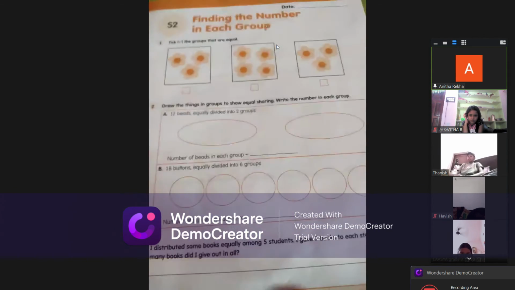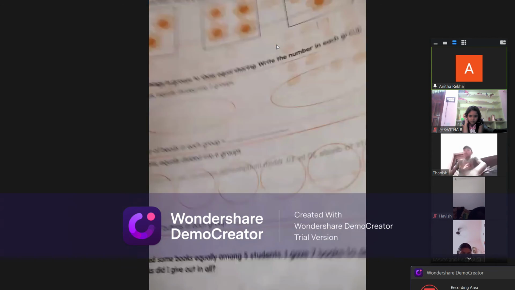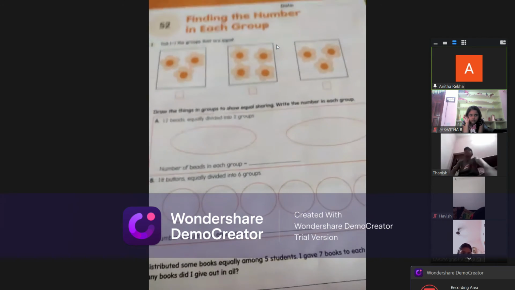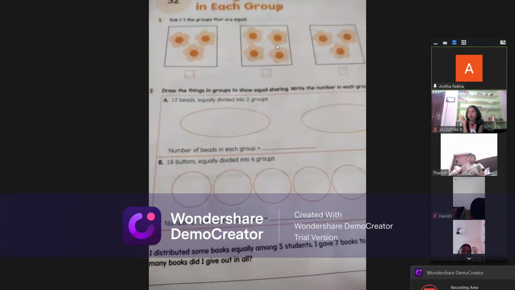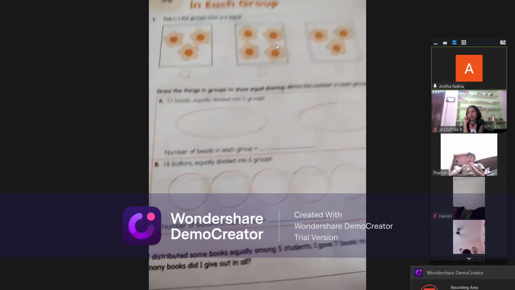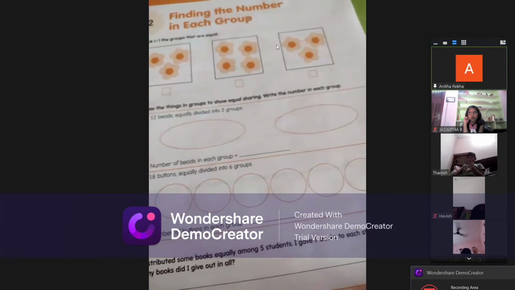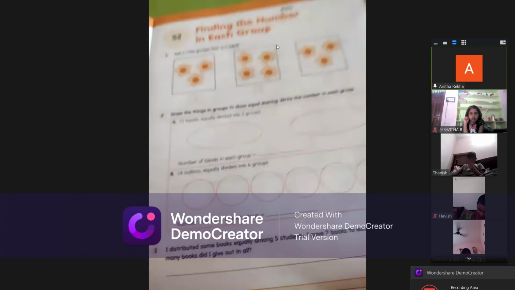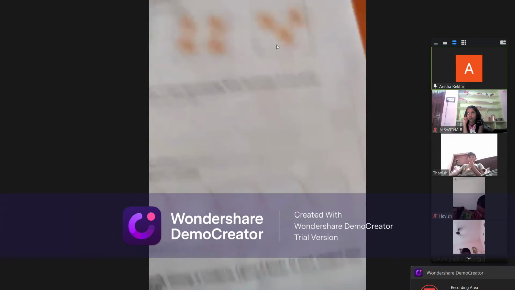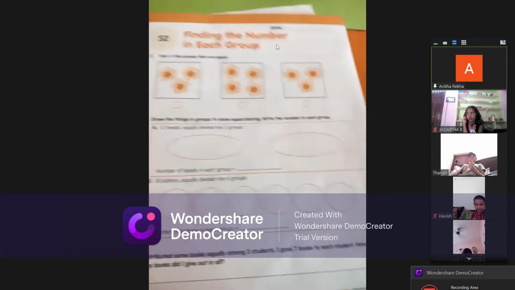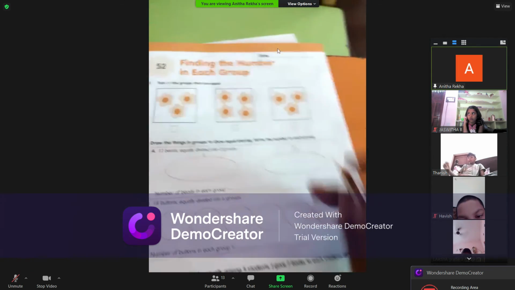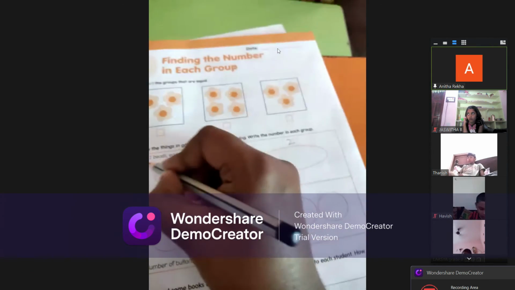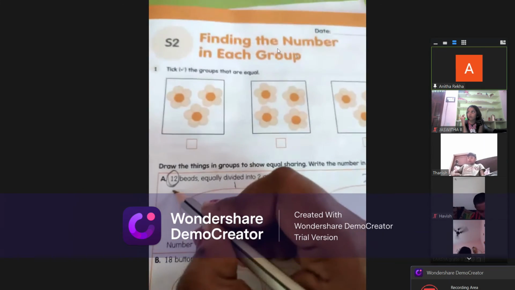Why are the remaining children not giving answers? Yes, children. Miss, I completed first only, miss. Yeah, good. Okay. Second question, draw the things in each group to show equal sharing. Write the number in each group, children. Here, if you observe, they asked for equal sharing. They gave 2 circles here. This is one circle and this is second circle. And we have 12 beads with us. We have to arrange them equally.